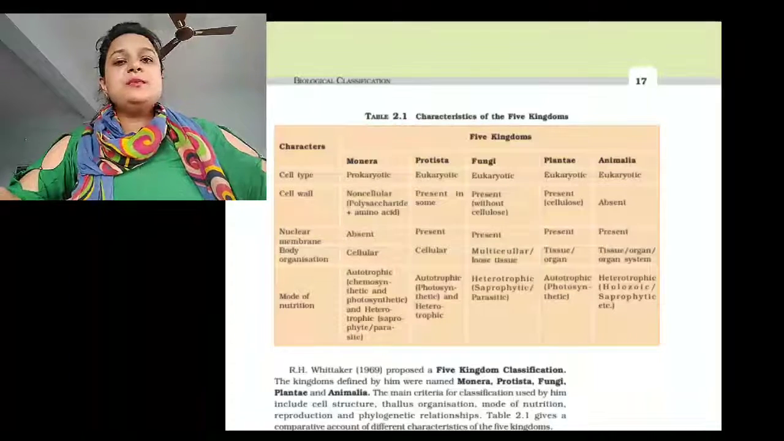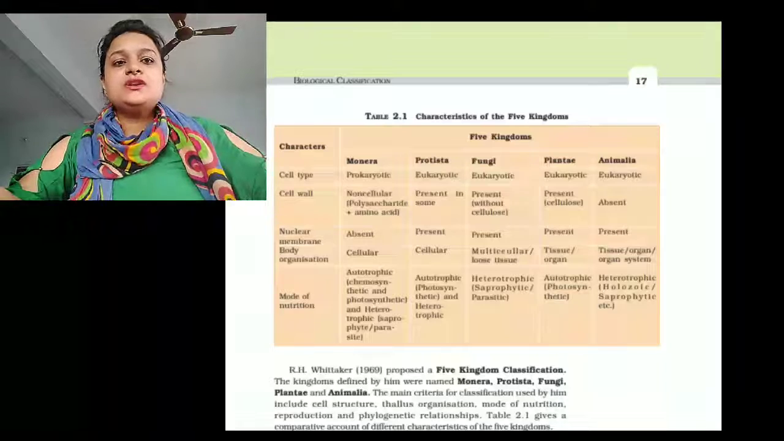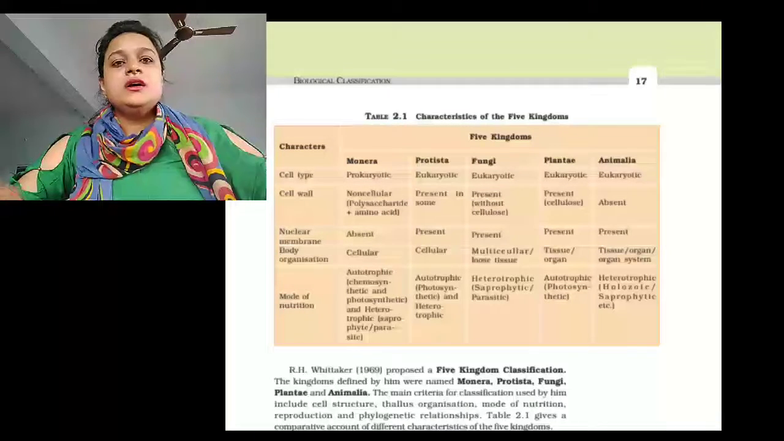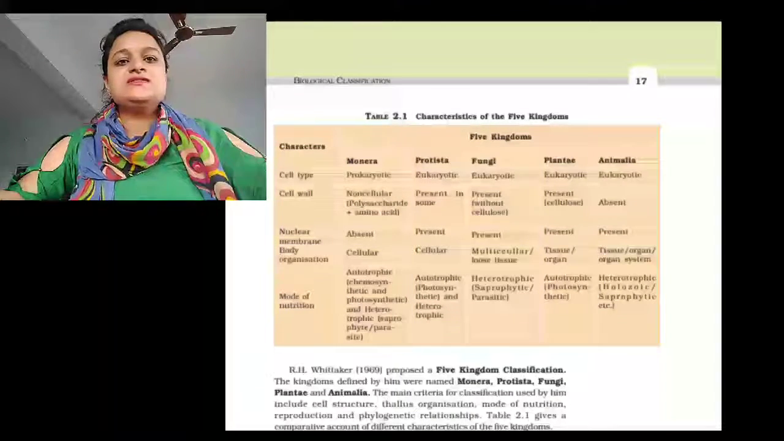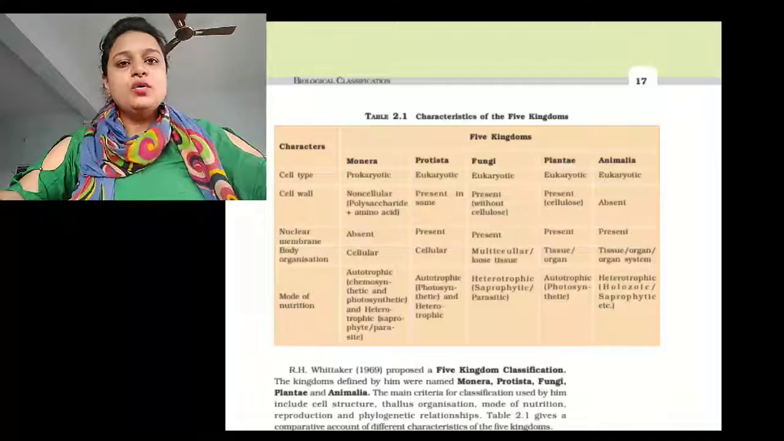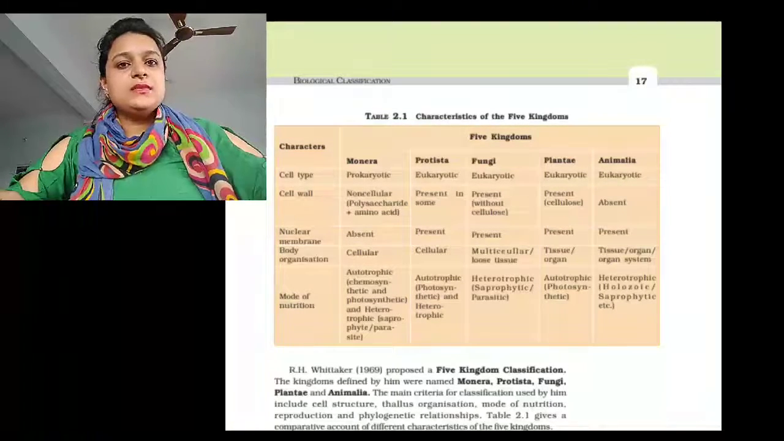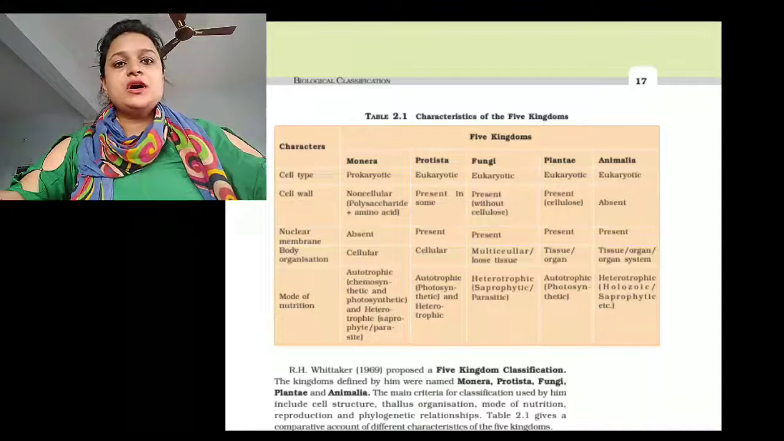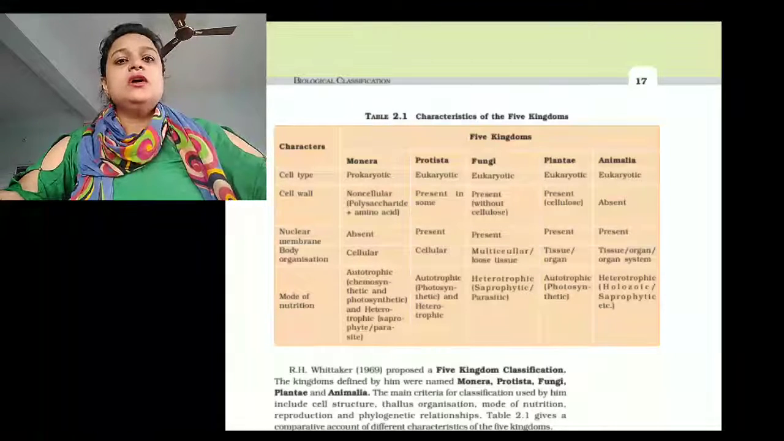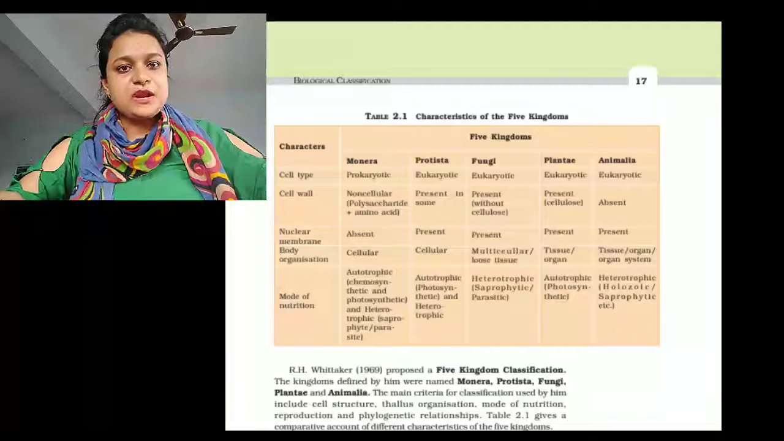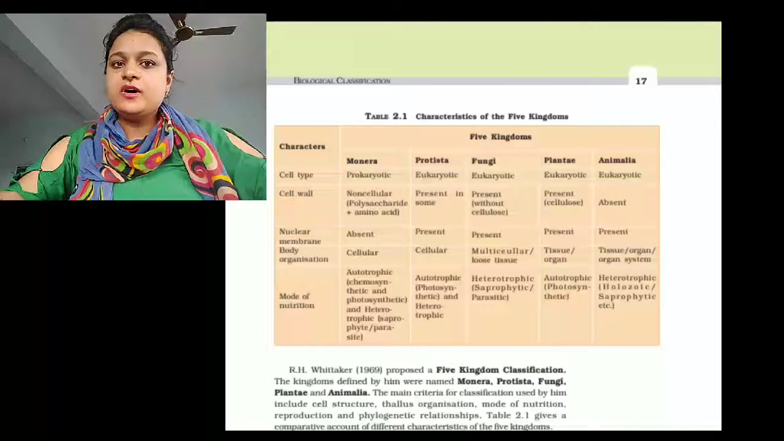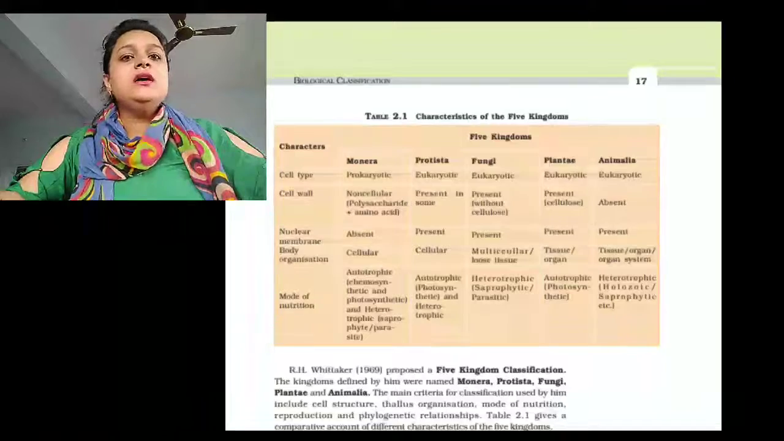We discussed biological classification. Actually, there is a scientist whose name is Carolus Linnaeus. Linnaeus was the first scientist who gave two kingdom classification. According to Carolus Linnaeus, all the organisms on the earth are divided into two categories. First one is kingdom Plantae and another one is kingdom Animalia.